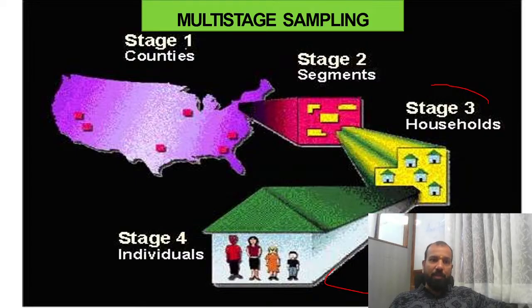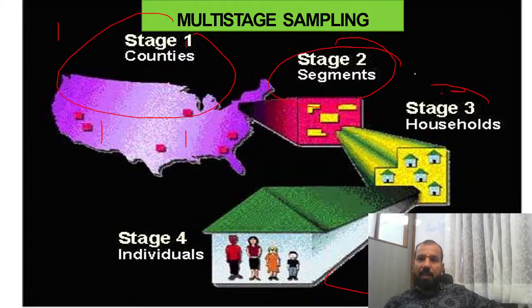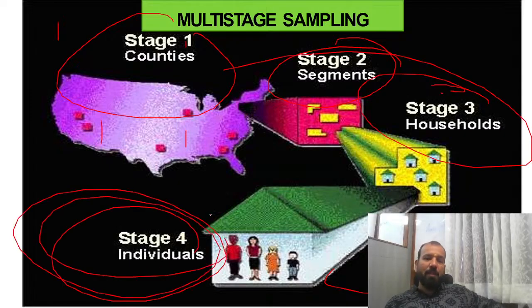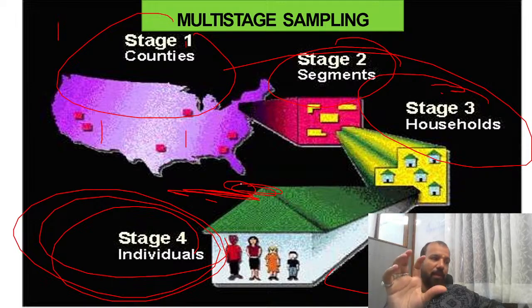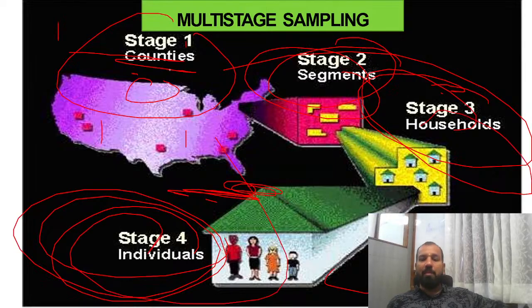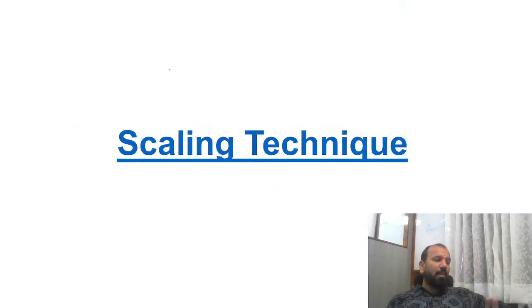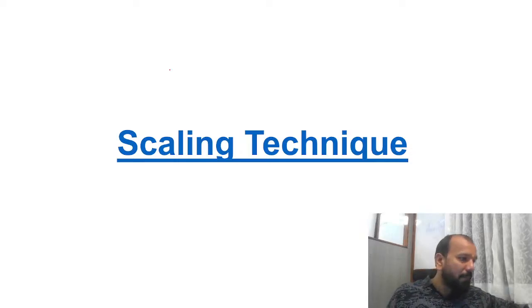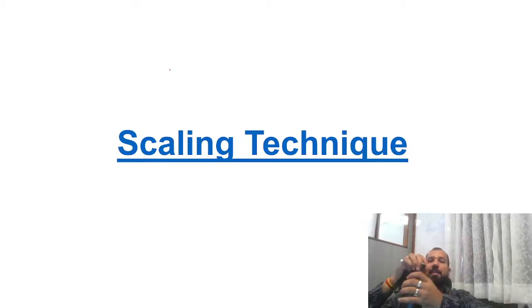Stage 1 is all about the country. We want to see the impact of the country, then the segment, then the household, then the individuals. We want to see the impact of the income level on the consumption pattern, how they are earning. पूरे देश का इनकम लेवल क्या है और कंजम्पशन पैटर्न क्या है, then segment, specific segment, नॉर्दर्न एरिया, ईस्टर्न एरिया, then household, then the individual, that is called multi-stage. Got it? Any doubt? Now next is the sampling techniques.